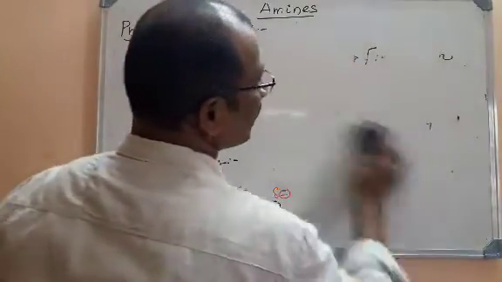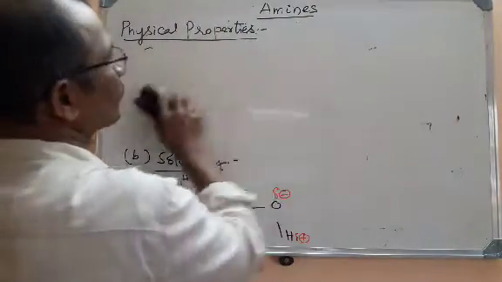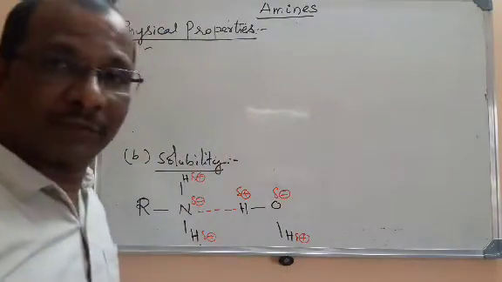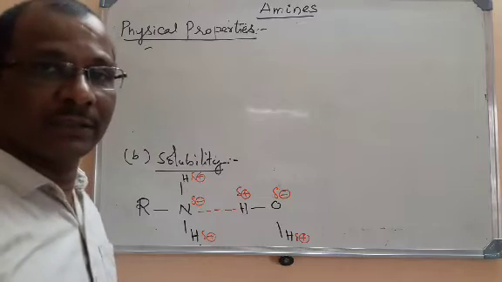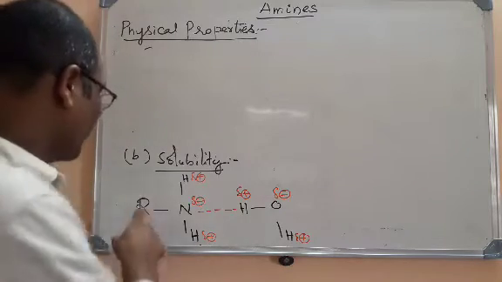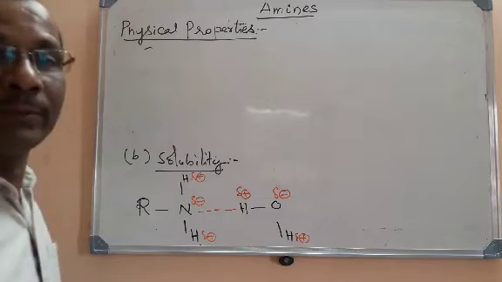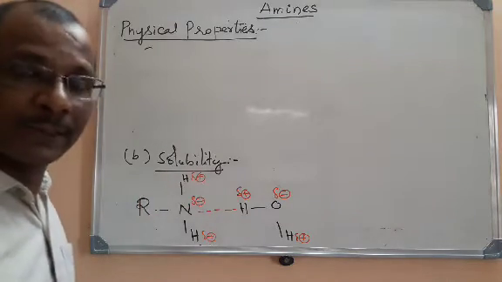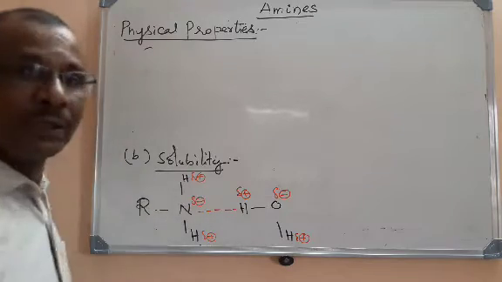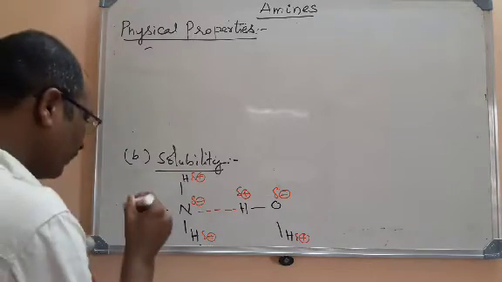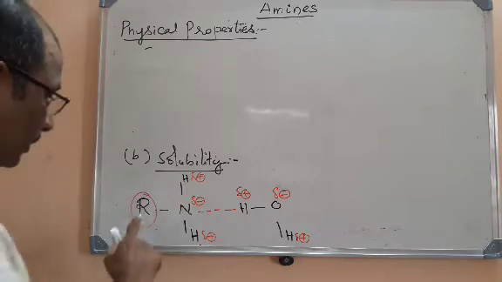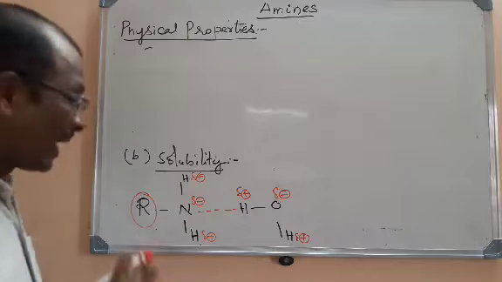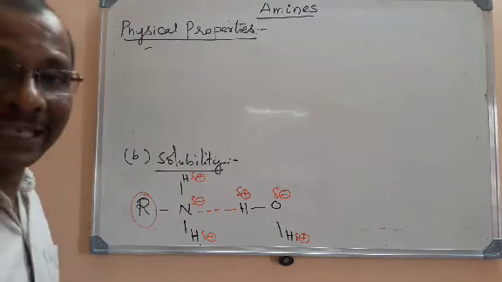But don't think that all the amines are soluble in water. For example, if you take amines with more molecular weight, they will be insoluble in water. More molecular weight means the hydrocarbon length is more. Here R is the alkyl group. If you take lengthy hydrocarbons, higher alkyl groups, what will happen? Actually this group will be repelled by water. Alkyl groups will be repelled by water. It is called hydrophobic. Alkyl groups are hydrophobic, and will not be attracted by water.